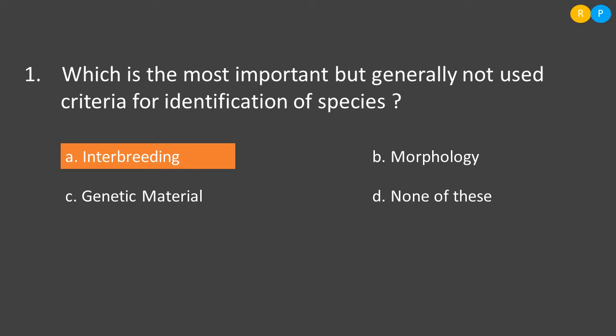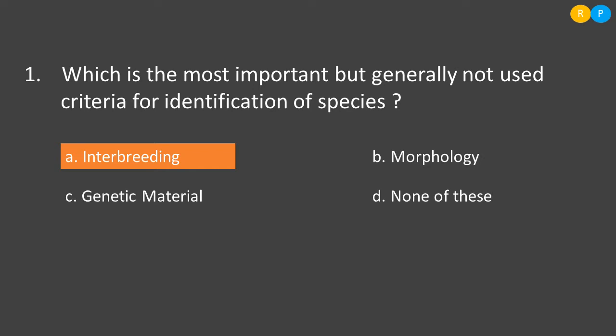So in this question they are asking, which is the most important but generally not used criteria for identification of species? What is meant by species here? So species is nothing but group of organisms sharing similar characteristic features. So if we are considering organisms belonging to the same species, the organisms should follow certain characteristic features. If you look into the first option, interbreeding, this is a very important character of the species. What is meant by interbreeding?